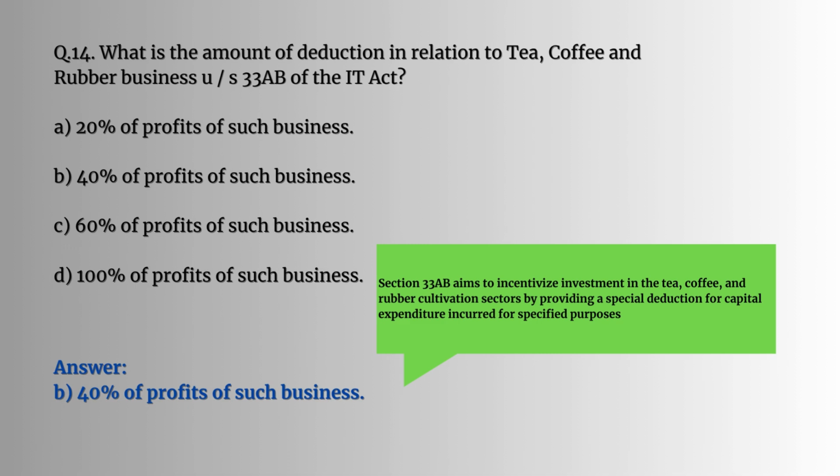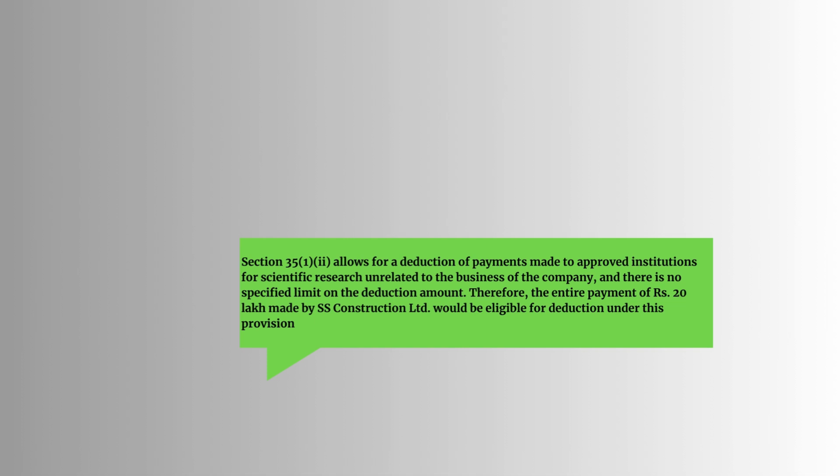What is the amount of deduction in relation to tea, coffee and rubber business under section 33AB of the IT Act? What is section 33AB? Section 33AB aims to incentivize investments in the tea, coffee and rubber cultivation sectors by providing a special deduction for capital expenditure incurred for specified purposes. So the answer would be 40% of profits of such businesses.